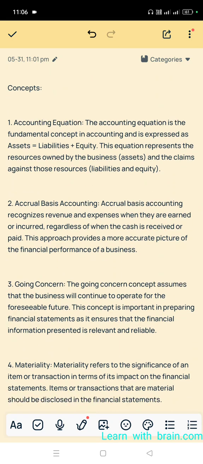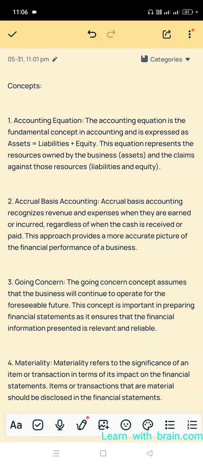Now we go to concepts. While preparing financial statements, we have to follow some concepts. We have to understand them in detail, then only we can do any problem in exams and in MNC companies also.